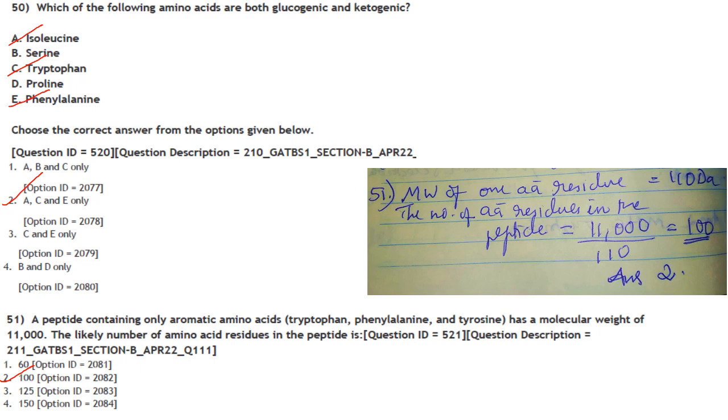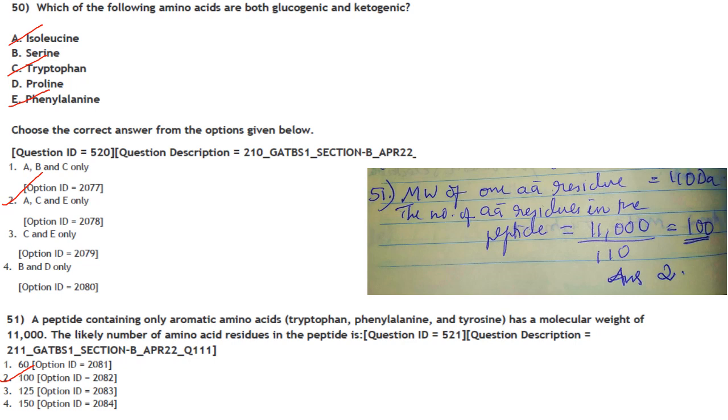Then next one. Which of the following amino acids are both glucogenic and ketogenic? So out of these, isoleucine, tryptophan and phenylalanine are both glucogenic and ketogenic. A, C, E only. So the answer here is option 2.